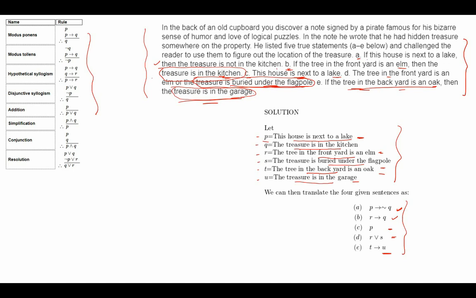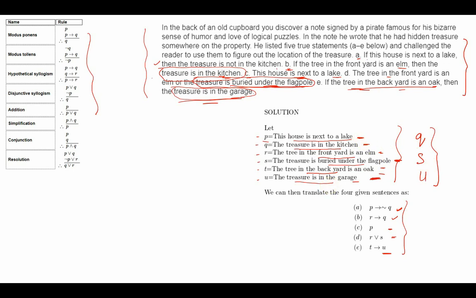But before I start that, please understand that the conclusion can either be Q or S or U. These are the 3 possibilities for the conclusion. The treasure is in the kitchen, the treasure is buried under the flagpole, or the treasure is in the garage. Now, the house is next to a lake cannot be a conclusion.